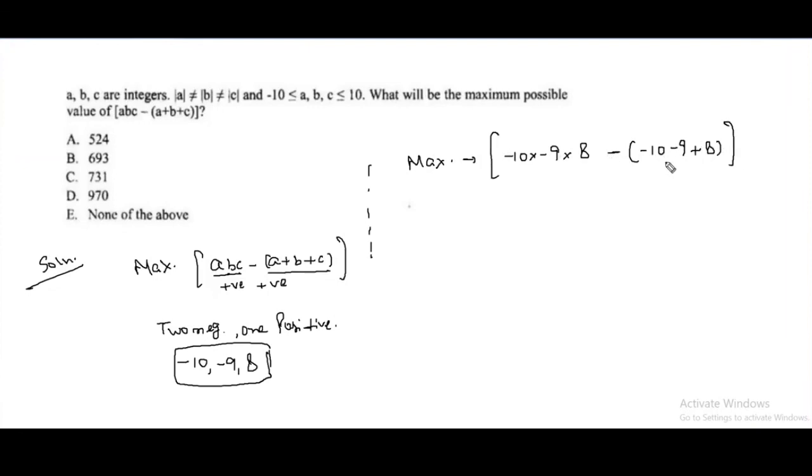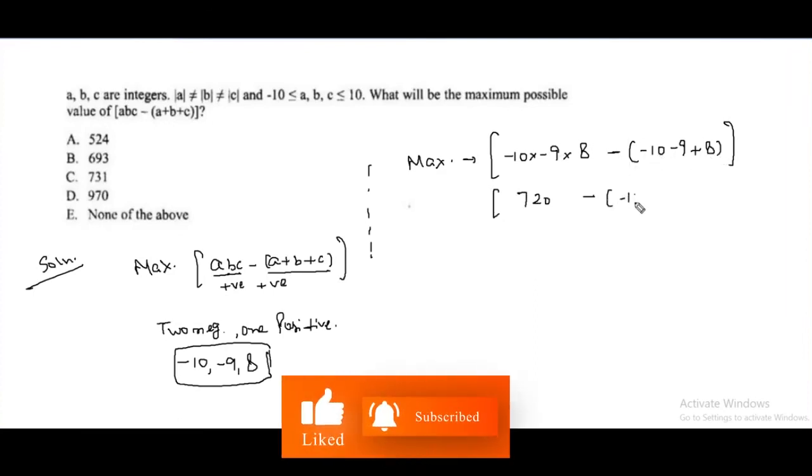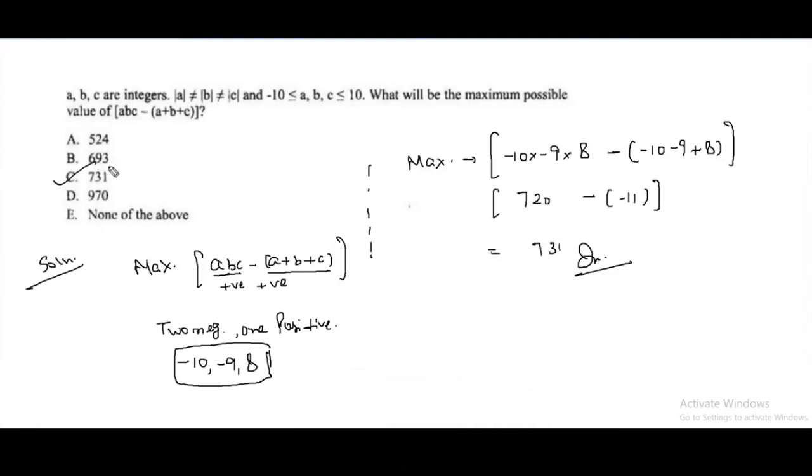If I take other way around, minus 8, minus 9 plus 10, the sum will be smaller, right? I'm sure that you are getting the logic. So that is 720, and that is minus 19 plus 8, that is minus 11, and minus minus will become plus. So what is the maximum value? The maximum value comes out to be 731.